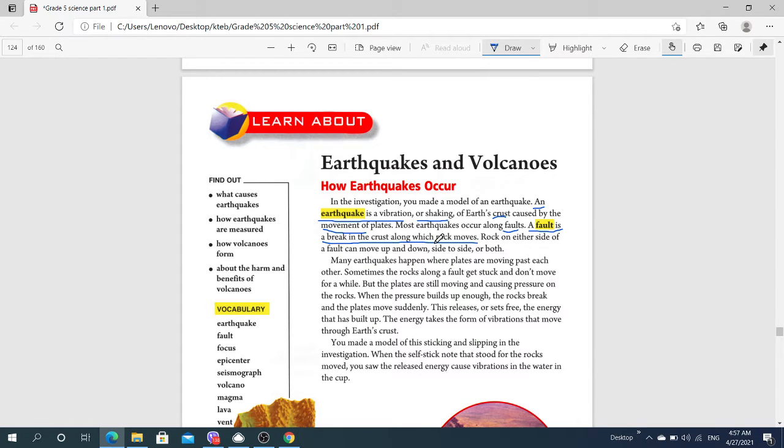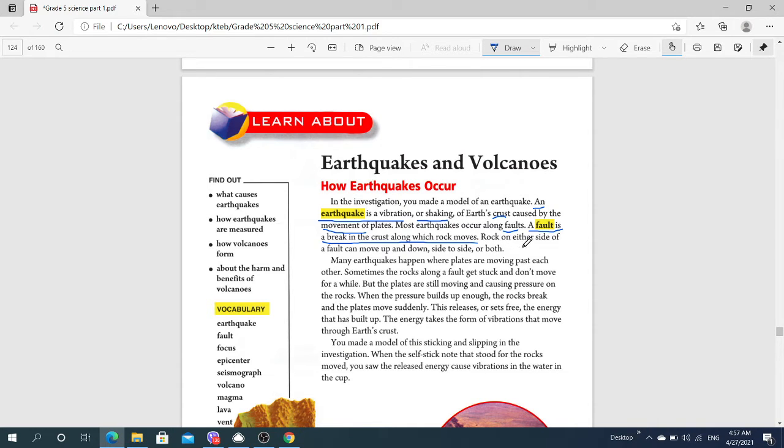Underline this definition: a fault is a break in the crust along which rocks move. We have two definitions, earthquake and fault. You should know this, it is important, okay?